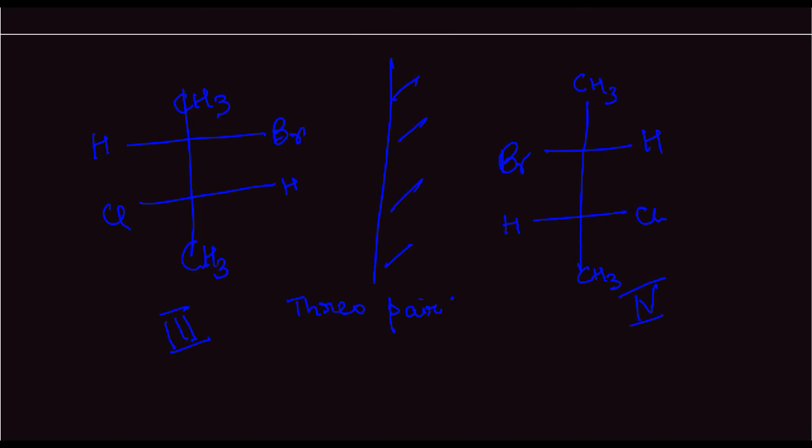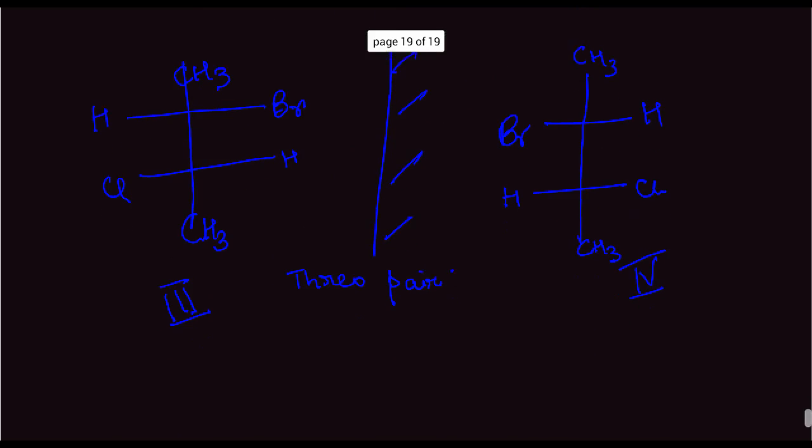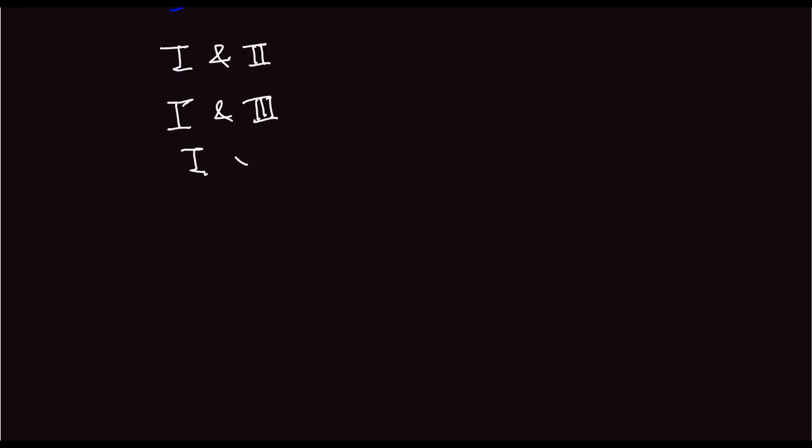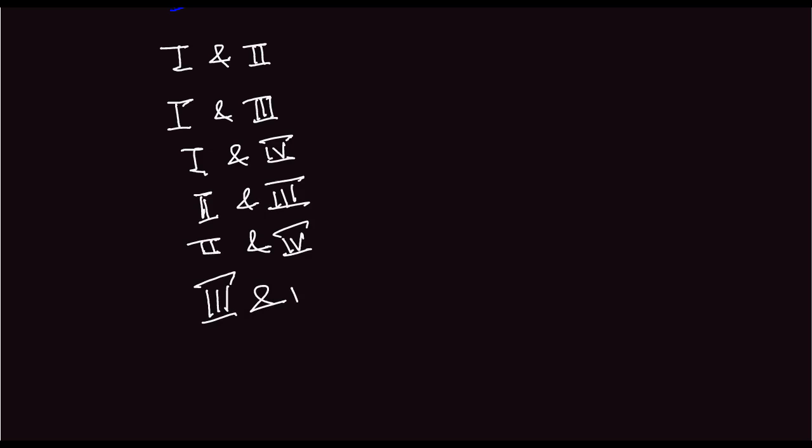So which are enantiomers and which are diastereomers to each other in this context? So we have the following combinations. We have 1 and 2, 1 and 3, 1 and 4, 2 and 3, 2 and 4, and finally 3 and 4. Now 1 and 2 are enantiomers to each other because they have a mirror image relationship.